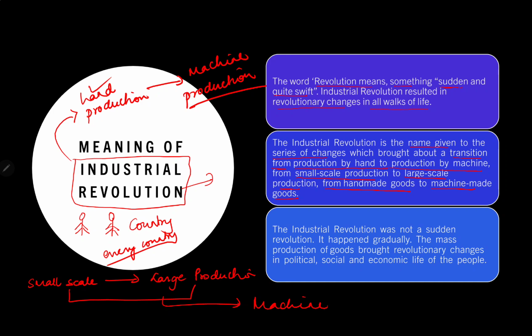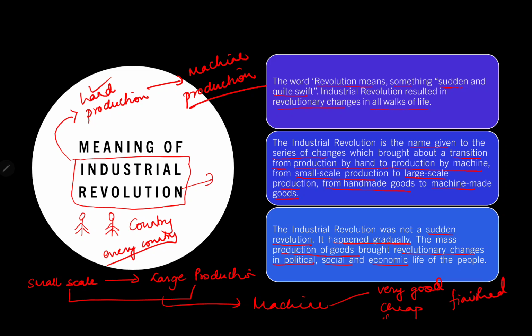So industrial revolution was not a sudden revolution. It was not sudden, but it happened gradually. Revolution means sudden, but industrial revolution happened gradually. The mass production of goods brought revolutionary changes in political, social, economic life of the people. Means whatever goods were produced by machine were cheap, and all walks of people could opt for that machine made good, because it was a finished product. It was a very finished product also.